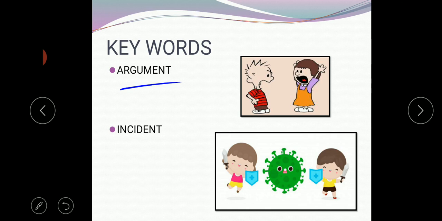And the sixth word is incident. Something happening, an event, that we can say. Currently we are fighting with the COVID-19 virus, right, children? It is an incident.